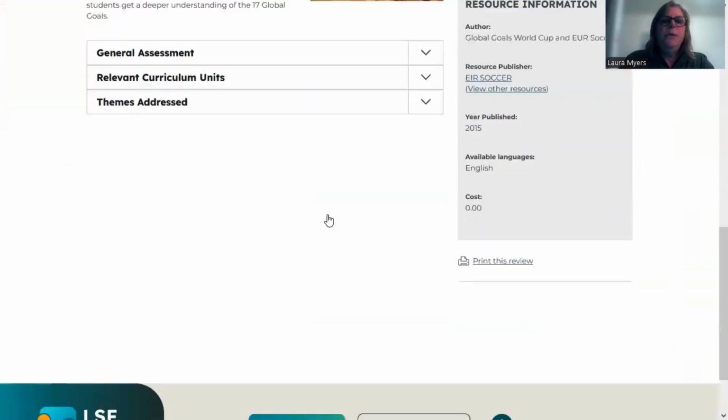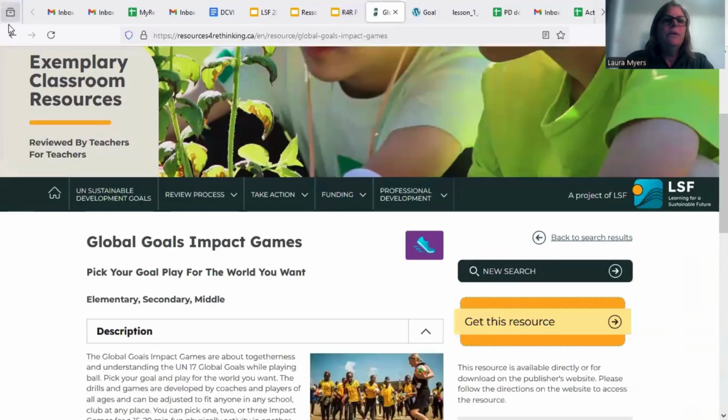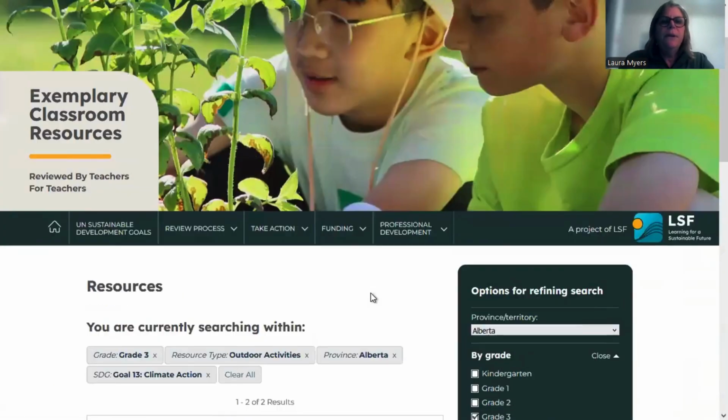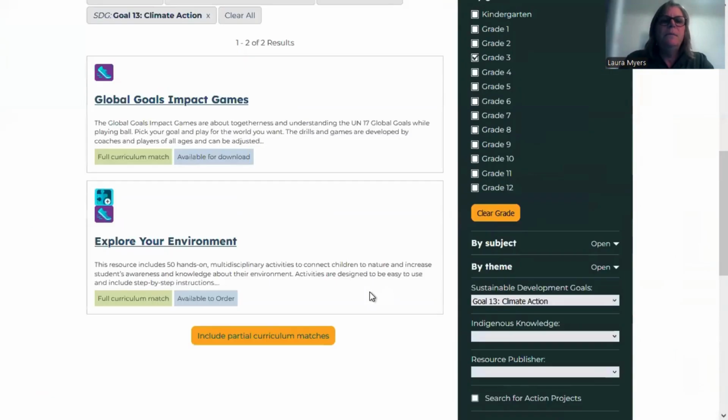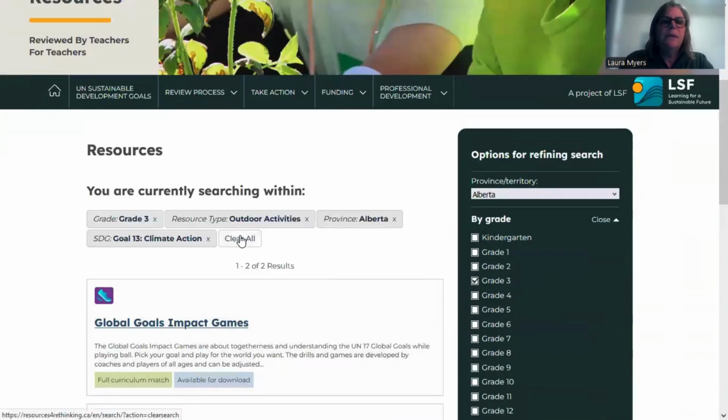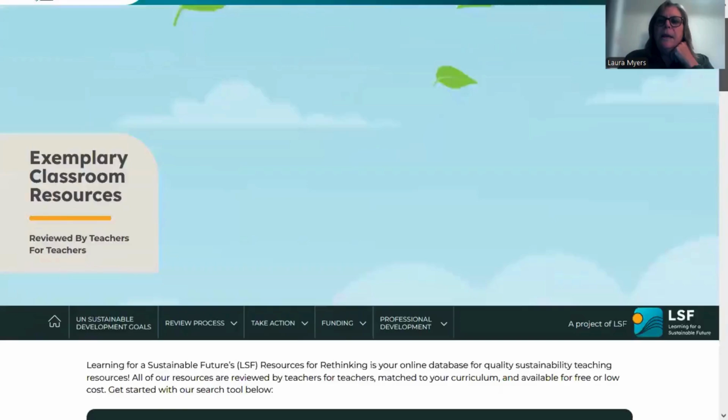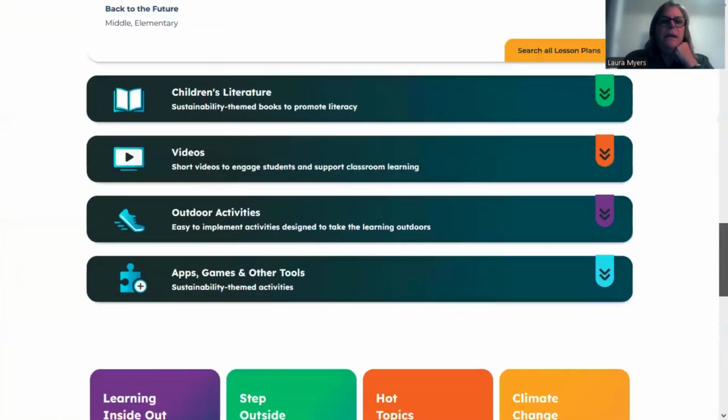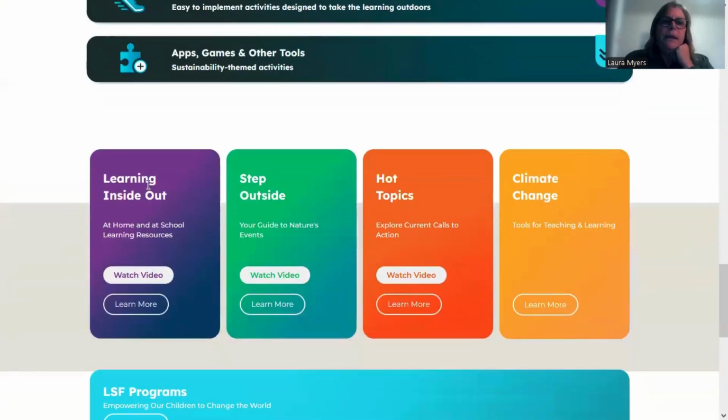Now, when you go back to the starting page of Resources for Rethinking, sorry for all the bouncing around, I'm just going to clear all. If you go to the home page, at the bottom, you'll see that you can sign up for Learning Inside Out, Step Outside, and Hot Topics. And there's also a climate change resource. If you want, you could sign up for these emails. You get them about every 2 weeks in your mail, and they're excellent.